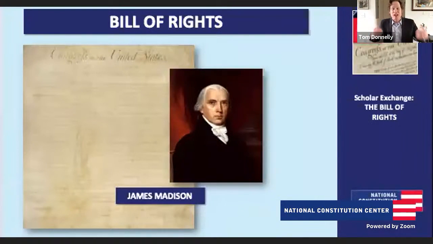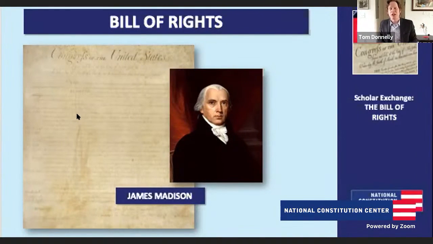And so, in those first elections, the Federalists win the presidency and Congress, et cetera. They could have ignored the anti-Federalist concerns, but Madison understood the importance of bringing those folks on board, and it would be very important to the success of the American project.